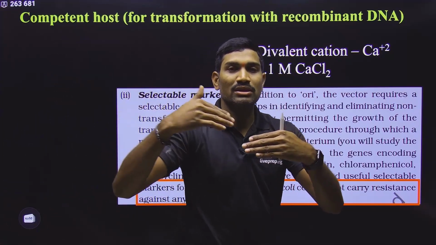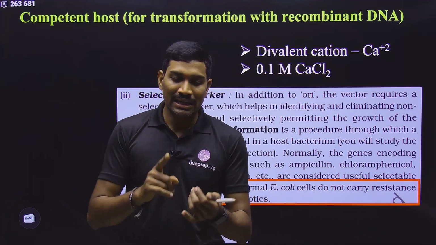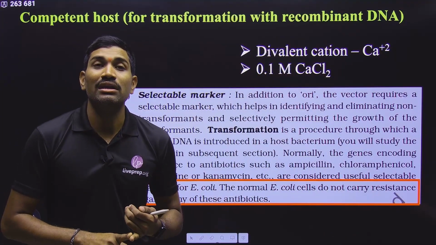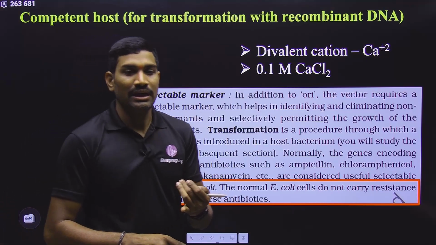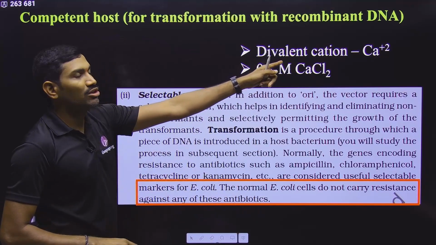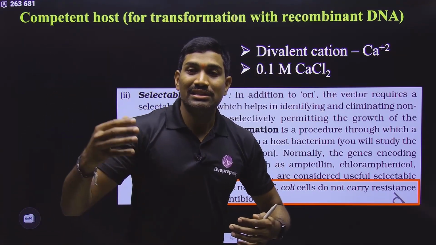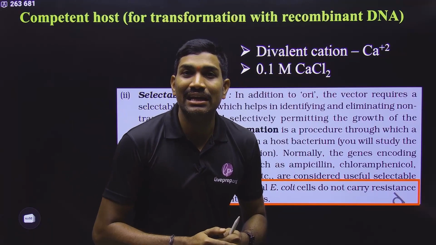How will it pass through the cell wall first? Please observe carefully. The E. coli bacterial cell wall is negatively charged and the DNA molecule is also negatively charged. Yes or no? So negative repulsion will occur, and this DNA cannot easily pass through the bacterial cell wall.